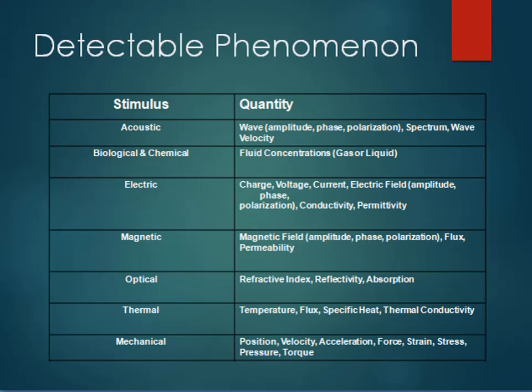Likewise, there are various detectable phenomena like biological and chemical, electrical, magnetic, optical, thermal, and mechanical. For biological and chemical, the fluid concentration may be detected.